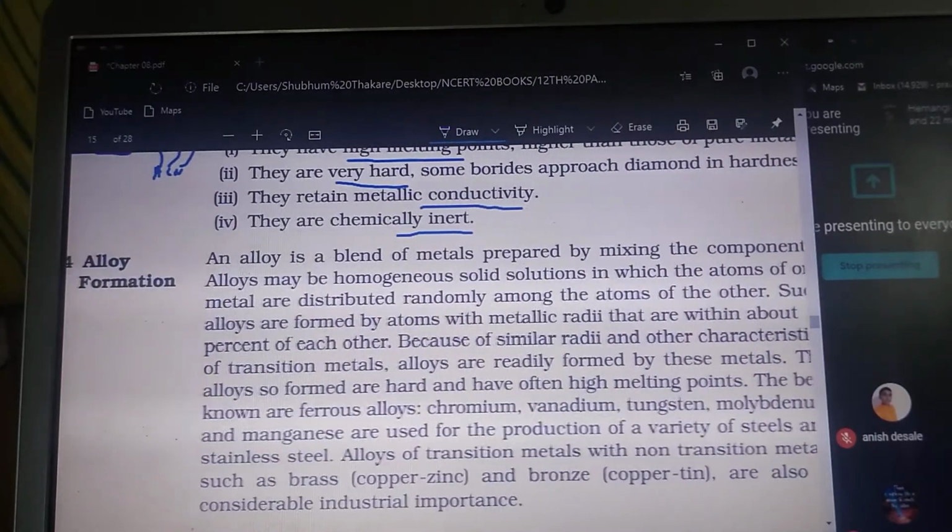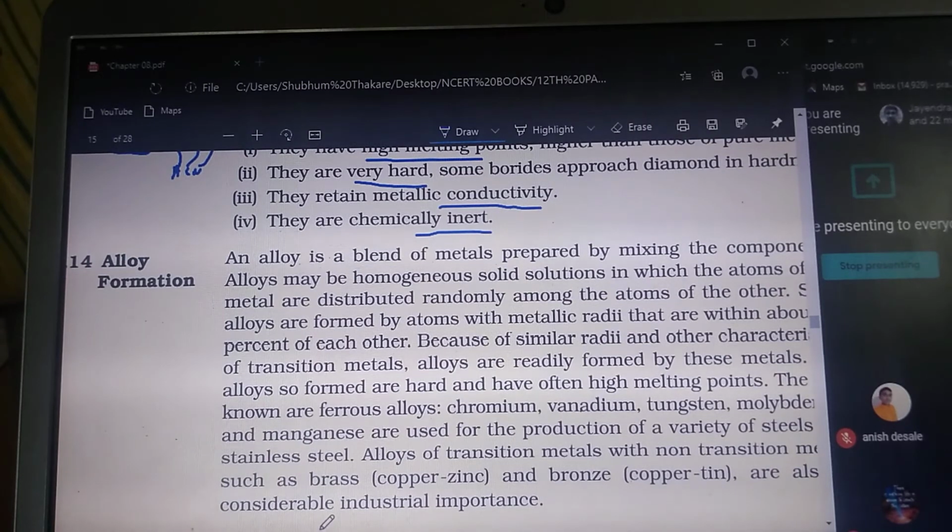Now in the 10th class you have studied what is an alloy. Alloy is a homogeneous mixture. Homogeneous means we cannot distinguish the metal and metal, they are so mixed up together homogeneously that we cannot separate them. And why are they forming the homogeneous mixture? Now here the definition of the alloy is the homogeneous mixture of two or more metals or metal and non-metal. तो इसमें मेटल के भी मिक्सचर हो सकते हैं या फिर मेटल और नॉन मेटल के भी मिक्सचर हो सकते हैं।